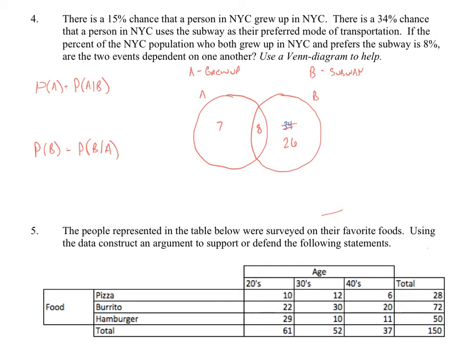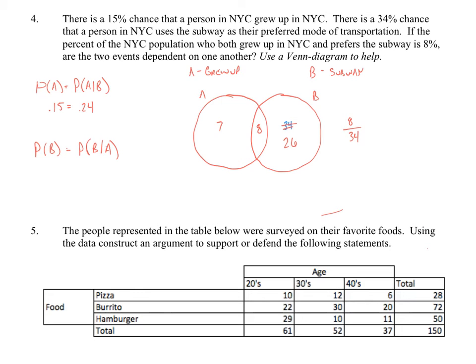So the probability of A is going to be 15 out of all the people in New York City. So 15 out of 100, or 0.15. The probability of A given B is going to be out of all B, so out of these 34% people, how many of them are also in group A? So that would be 8 out of 34. And if you do 8 divided by 34, you should end up with 0.24.